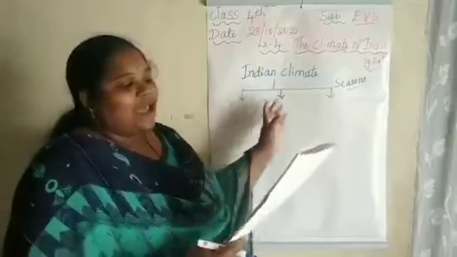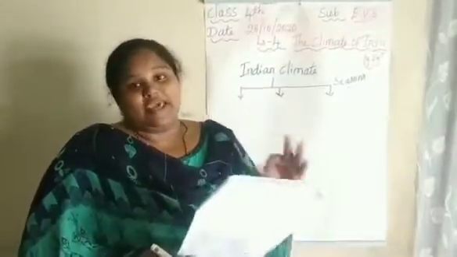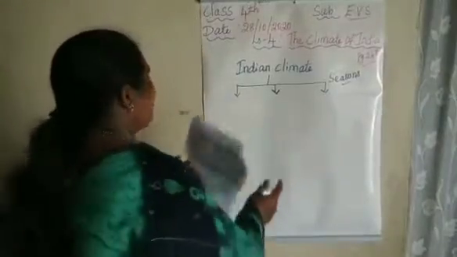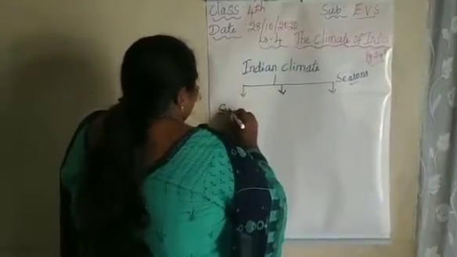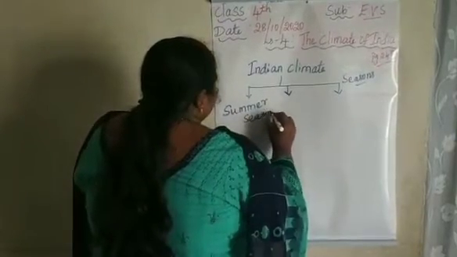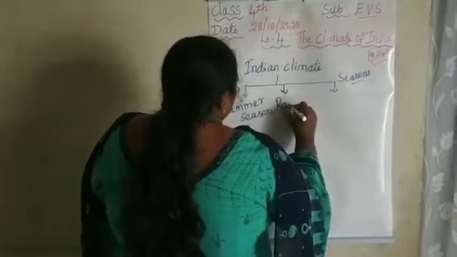The Indian climate can be divided into three main seasons. Number one, summer season. Second one, rainy season.